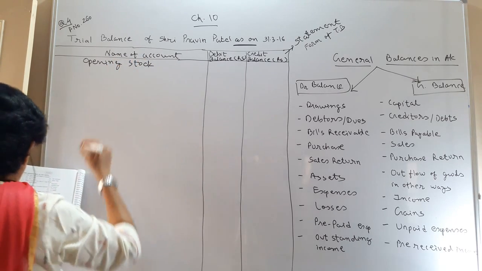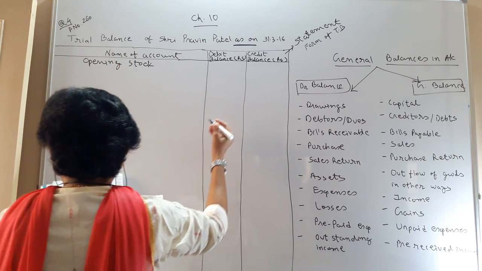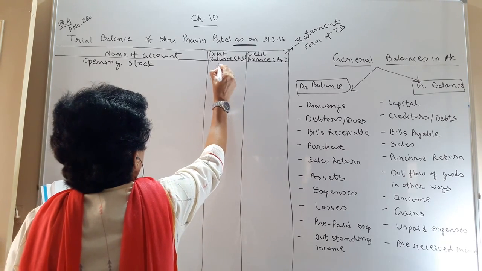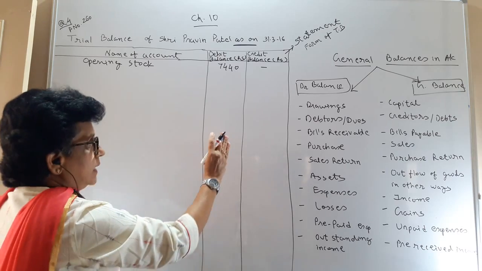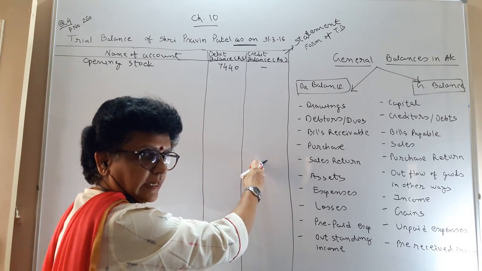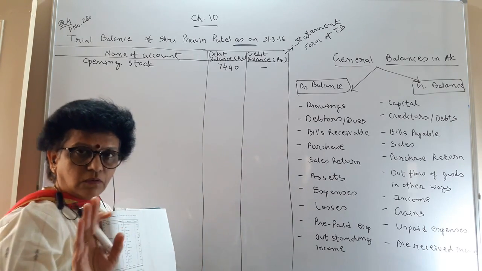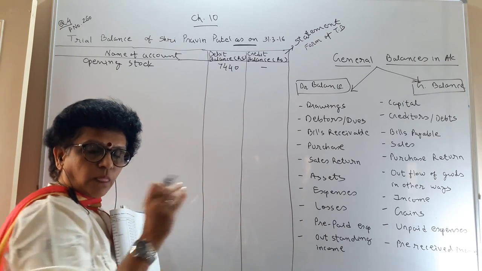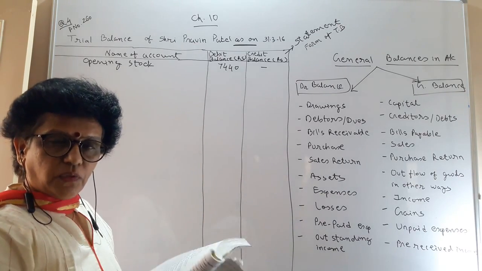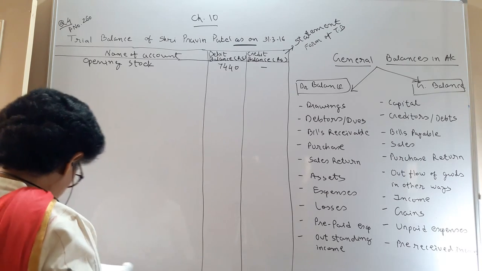You are going to write the list again. In the debit column, 7440. You may have a balance either debit or credit. Both sides' balance is not possible, so either you may have this or that. The decision has to be taken in which column you have to write.